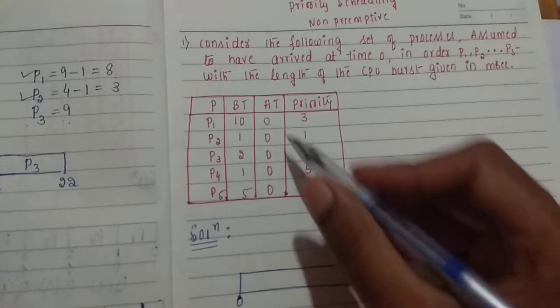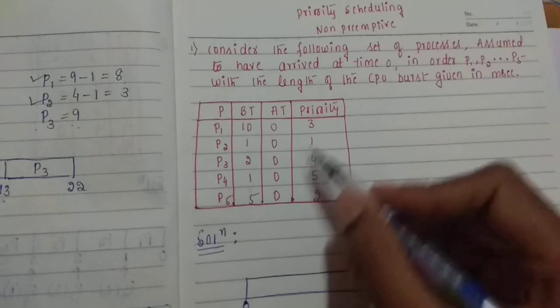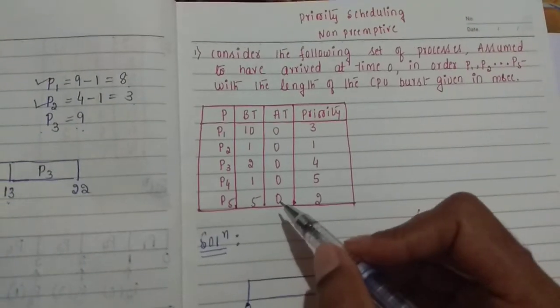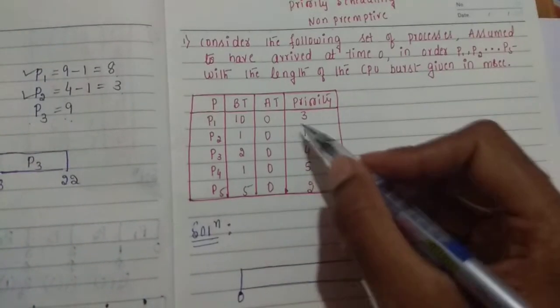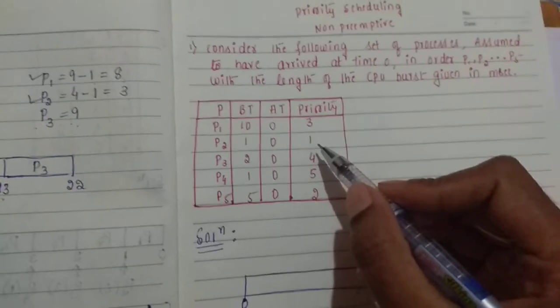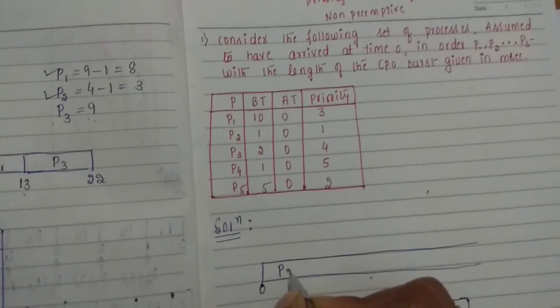Now I am going to consider the highest priority process when all the processes arrive at the same time. The highest priority process is P2. I am going to schedule P2 now, because it has the first priority, and it has a burst time of 1 millisecond.